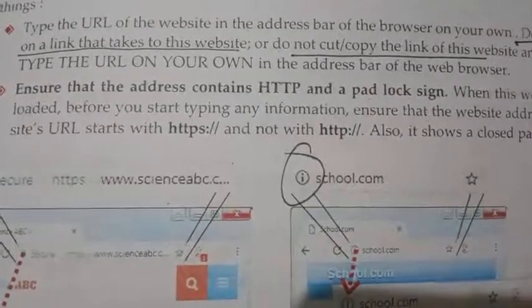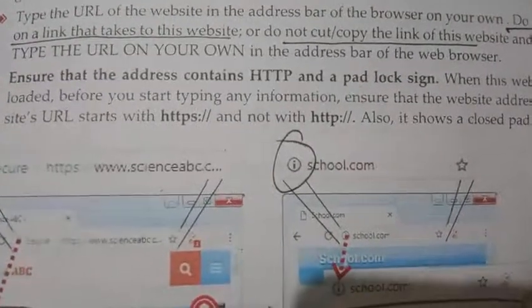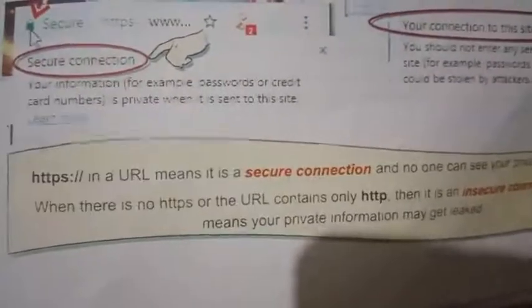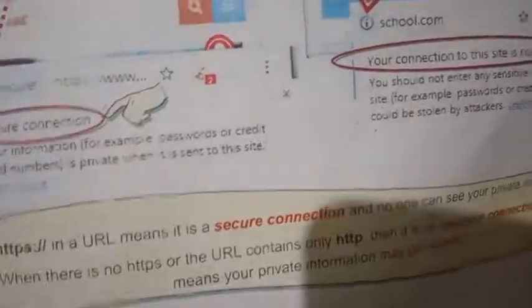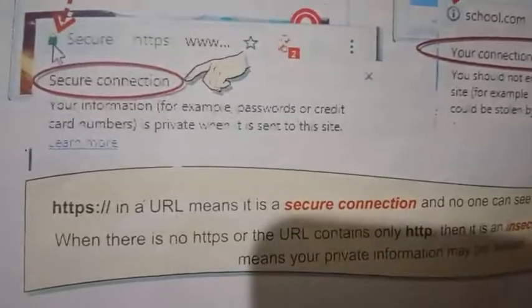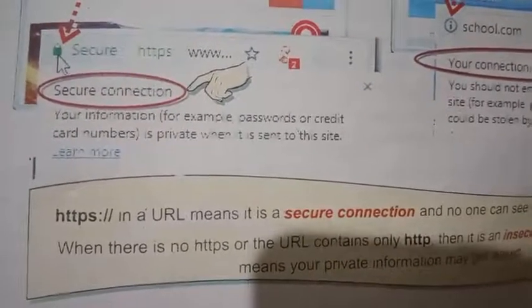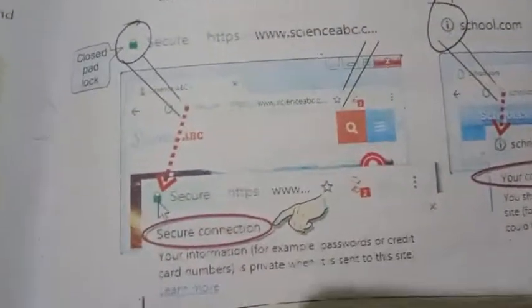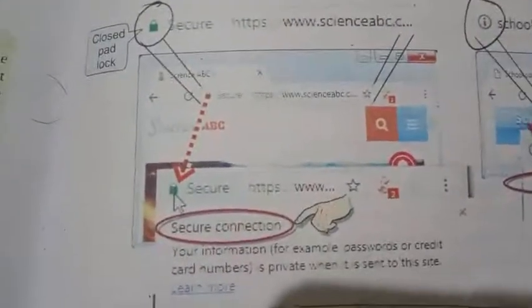Second one, use HTTPS, not HTTP, and the padlock symbol. Here HTTPS followed by the URL means it is a secure connection. Secure connection means, as we already studied, encryption. The padlock symbol means all data transferred from the sender to the receiver is encrypted. These are the main things we need to study related to fraud activities.